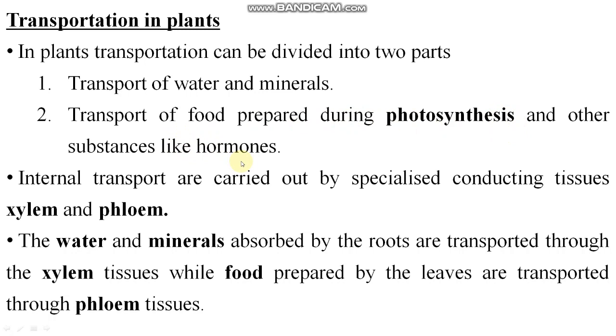And roots absorb the water from the soil, which will move up towards the shoot system, like stem and leaves, etc. Right. So here xylem tissues carry water and dissolved minerals. Evaporation of water from leaves is called transpiration.